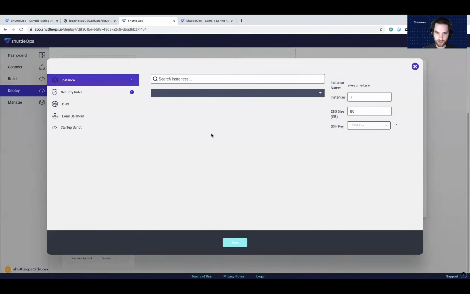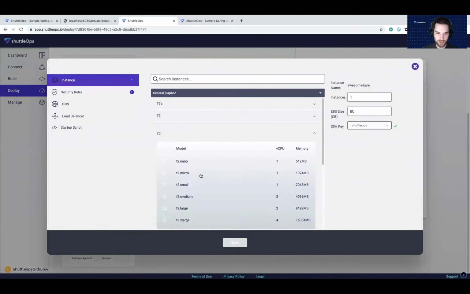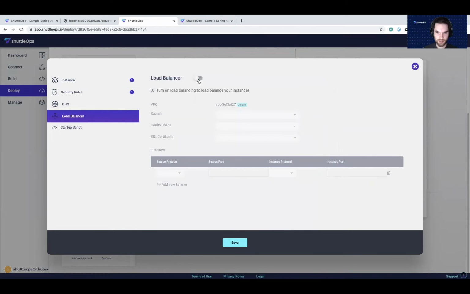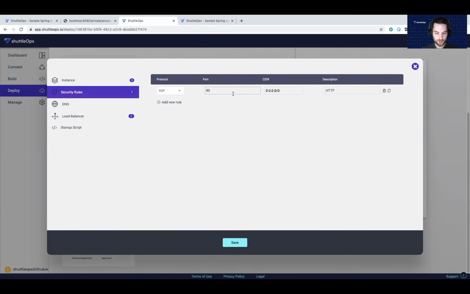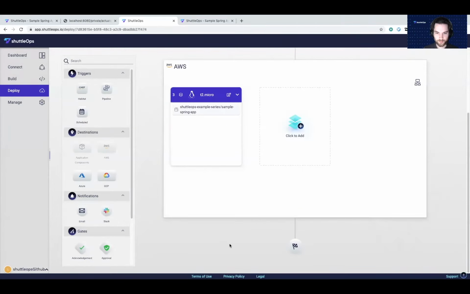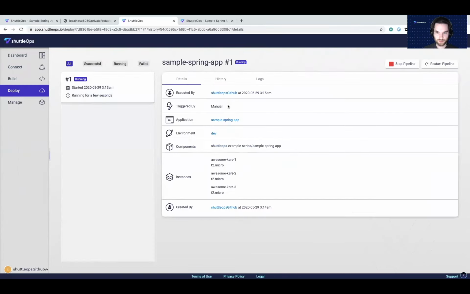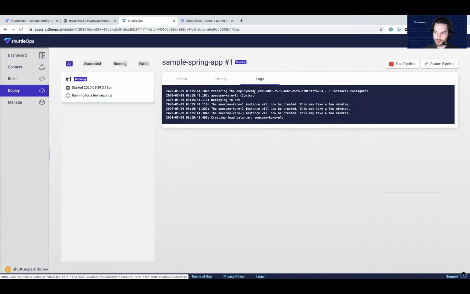We can now select the instances that we're going to deploy on. I'm going to be deploying on T2 micros, and I'm actually going to scale them up to 3 instances because we're going to be putting them behind a load balancer. The load balancer is going to be listening on port 8080, and we're also going to whitelist port 8080 on the instances themselves. Now that this pipeline is configured, we can go and launch it. And this will just take a couple minutes.